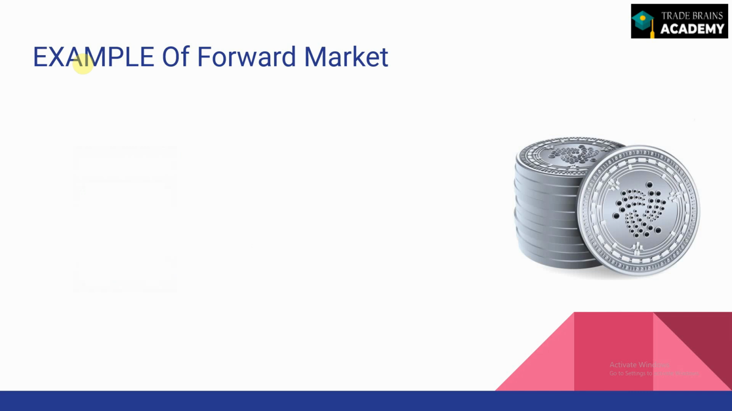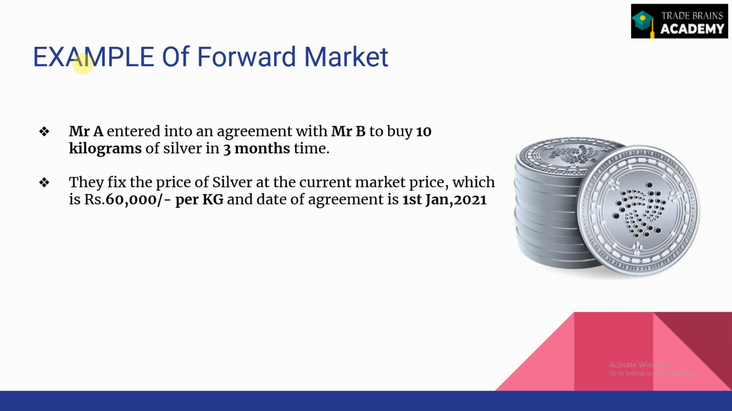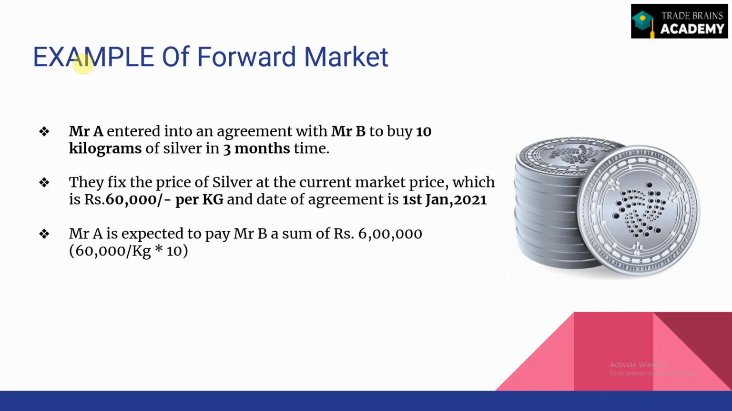So let us understand the concept of forward market with the help of a simple example. Say Mr. A enters into an agreement with Mr. B to buy 10 kilograms of silver 3 months down the line. They fix the price of silver at the current market price, which is rupees 60,000 per kg, and the date of agreement is say 1st of January 2021. Upon expiry, Mr. A is expected to pay Mr. B a sum of rupees 6 lakhs, which is 60,000 per kg multiplied by 10 kg of silver.